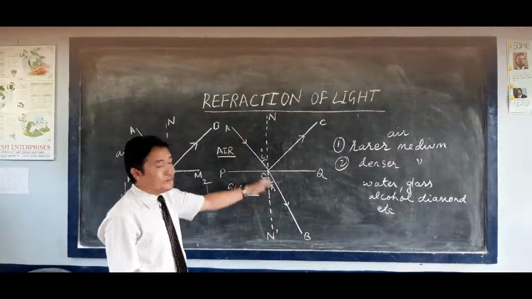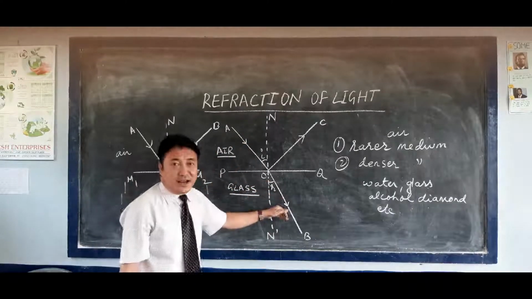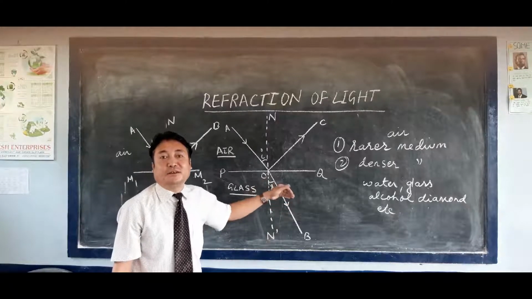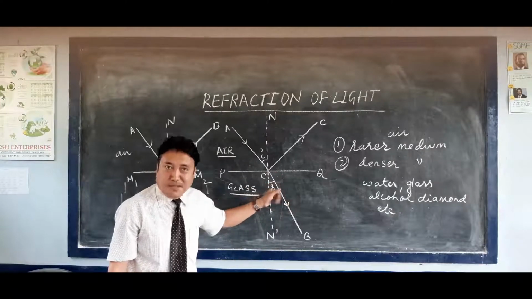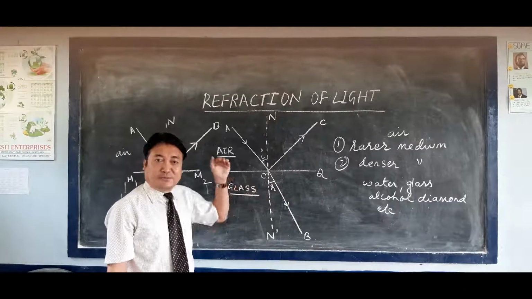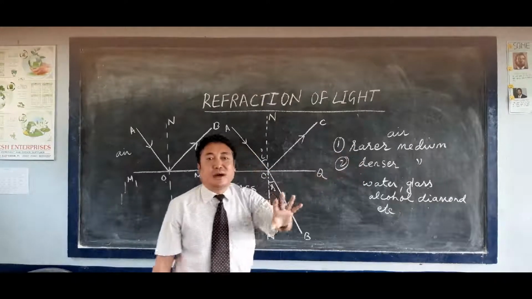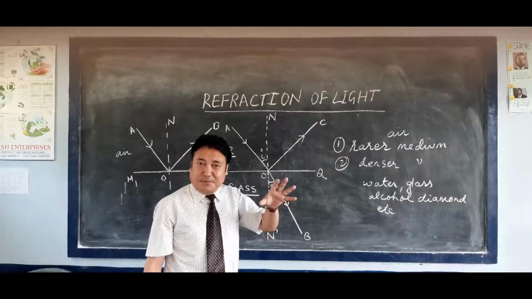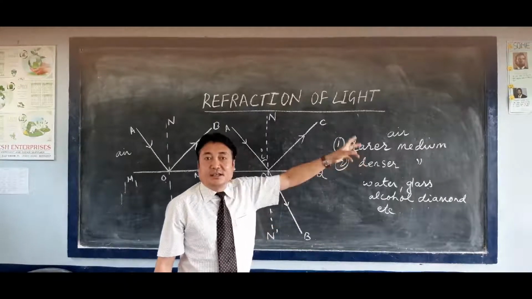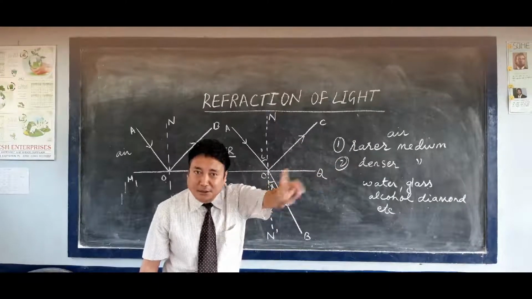So in the refraction of light, the bending of light always takes place. This bending of light takes place because of the difference in the speed of light in different media. So the speed of light in two different media, that is, rarer and denser medium, is different. The speed of light in the rarer medium, that is in air, is 3 into 10 to the power of 8 meter per second. You know that?